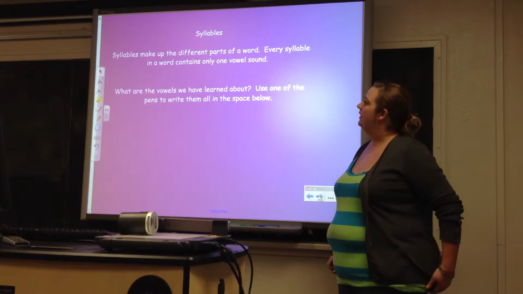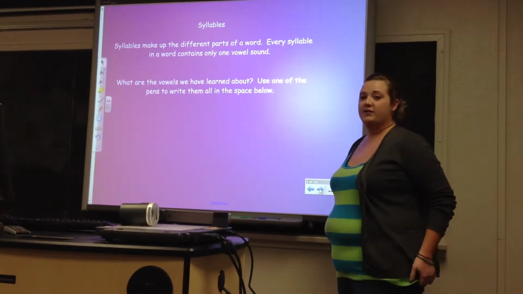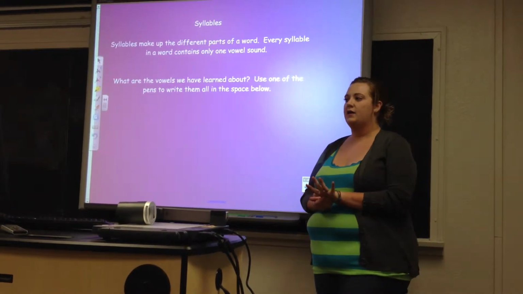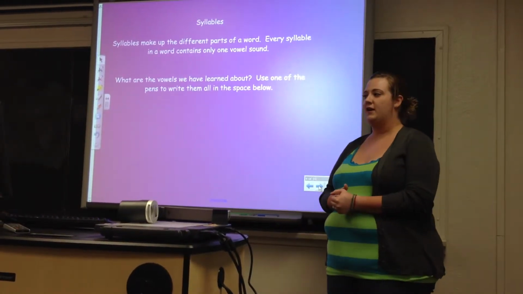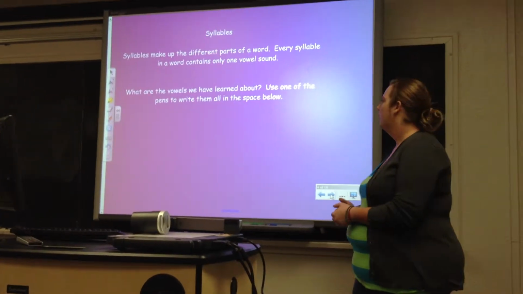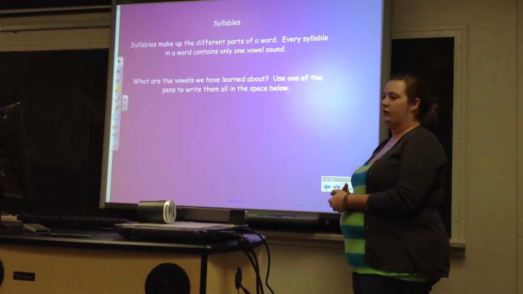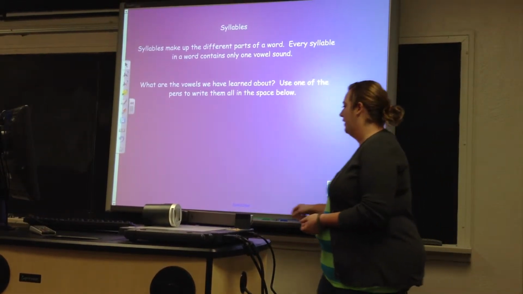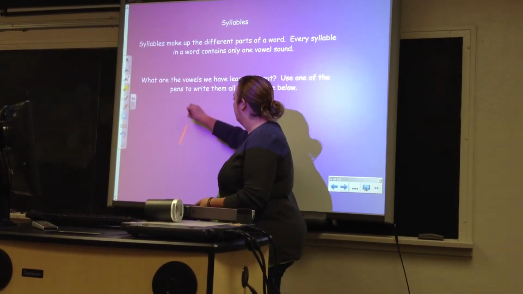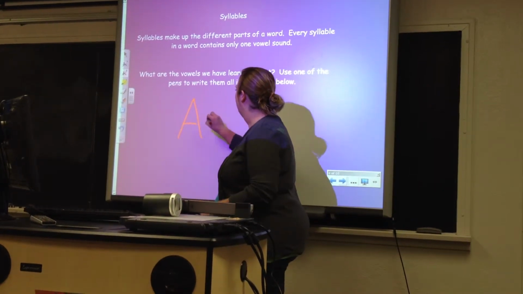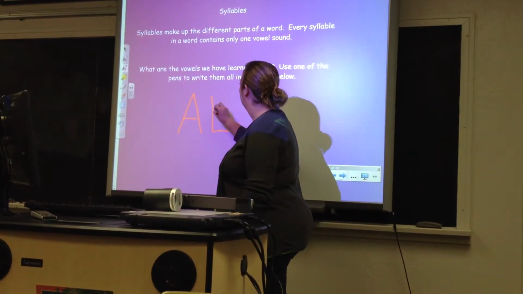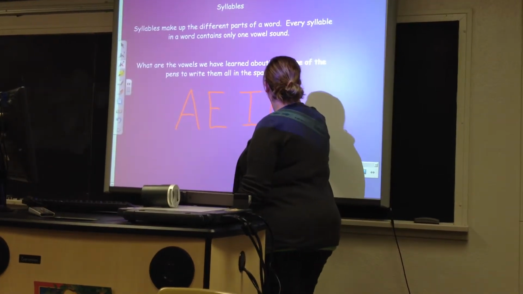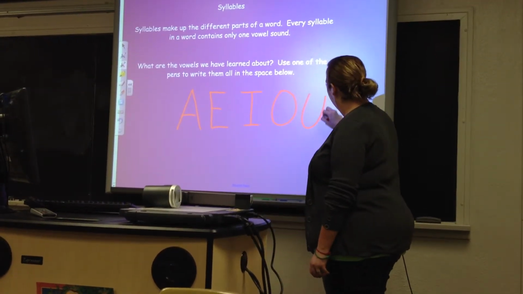For the first activity, we're going to talk about syllables. Syllables make up different parts of a word, and every syllable in a word contains only one vowel sound. So what are the vowels that we've already learned about? At this point, I would have a student come up and write in our vowels, which are A, E, I, O, and U.